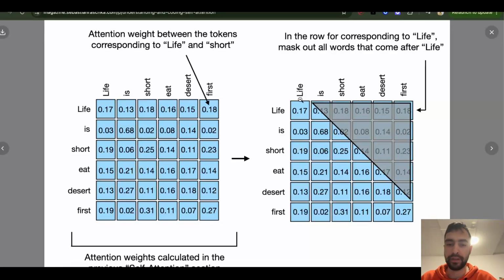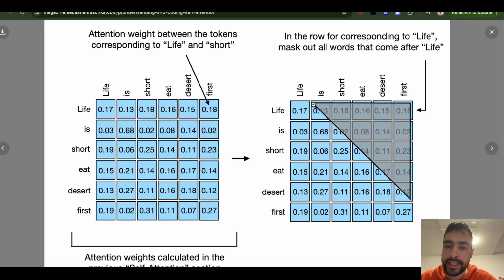Back to the example, you see that every time you compare query of the word eat with the key of the same word, it will have a very high value. Now here, this value doesn't seem very high, but usually it will. I don't know if this is a real example or a made up example, but usually it will.